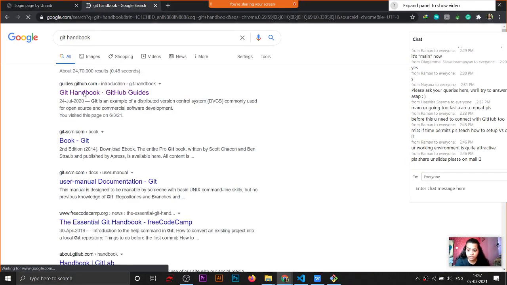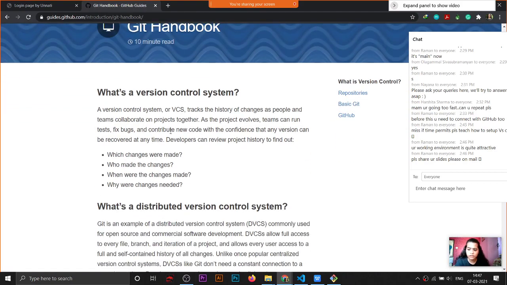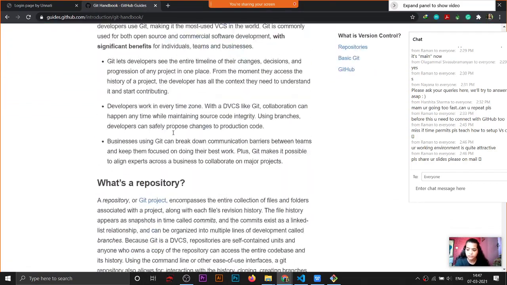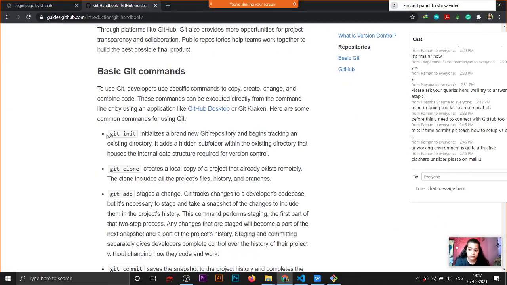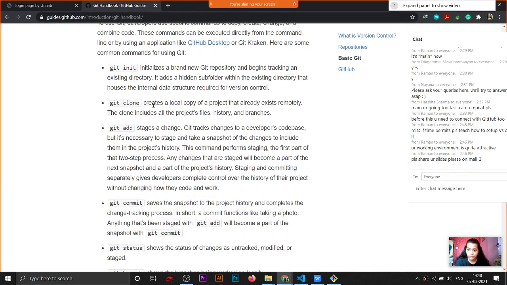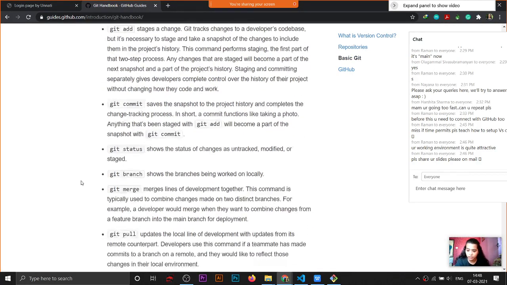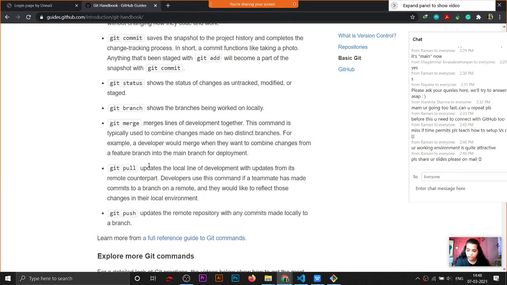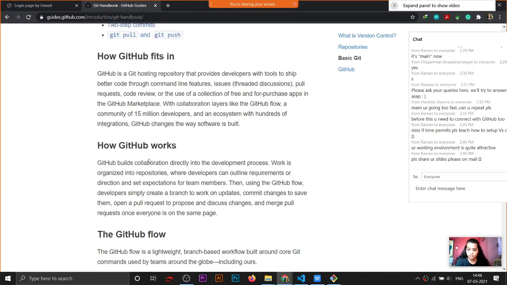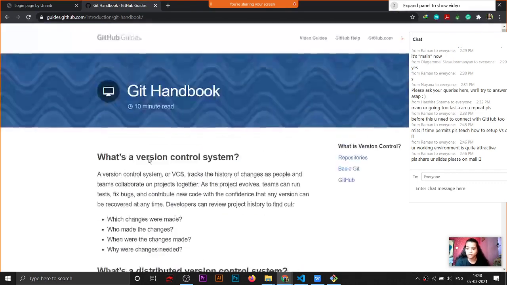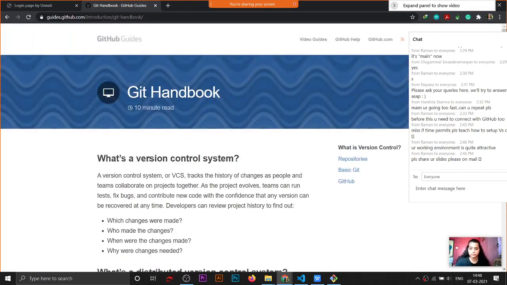In this website, all the theory part that I have told is written. What is a repository? The basic Git commands. These all commands are here. Git clone, add, commit, status. All these commands I told you. This is a very good website for learning the commands.